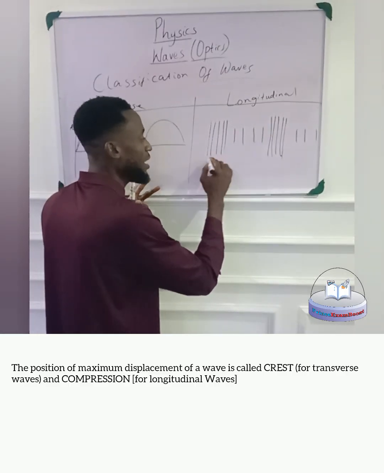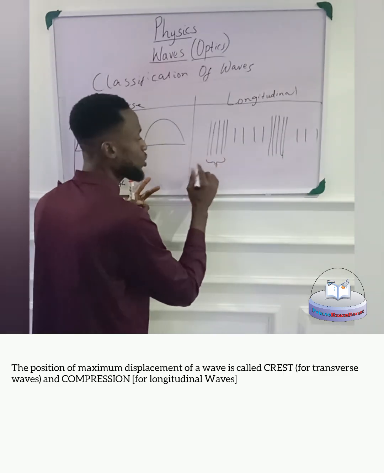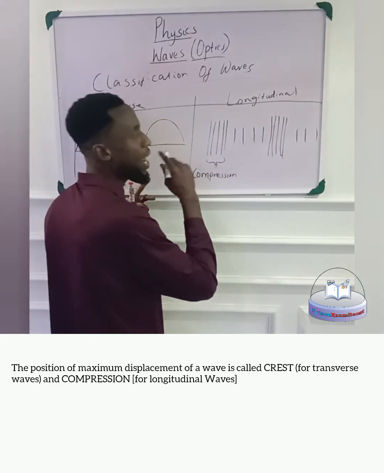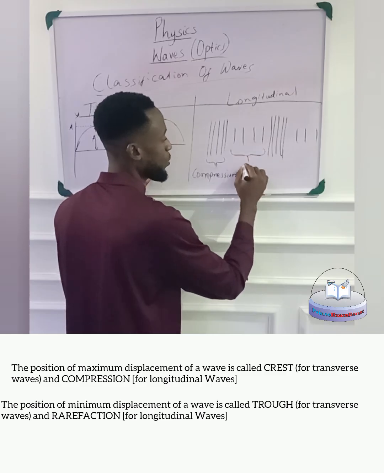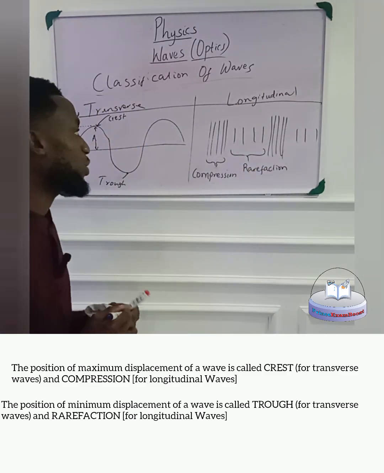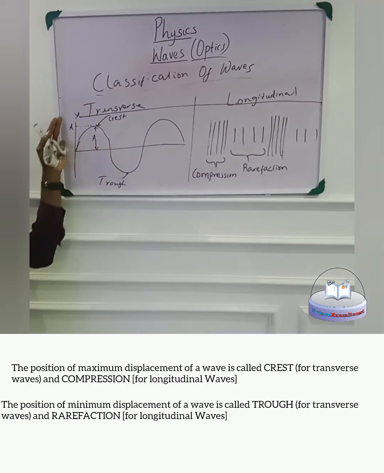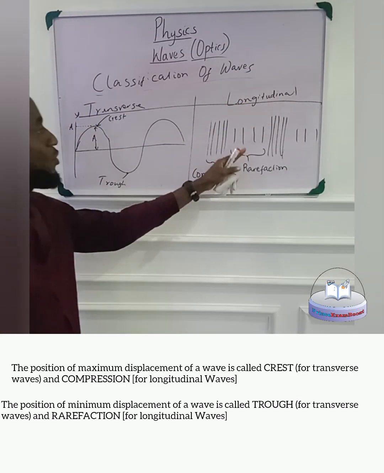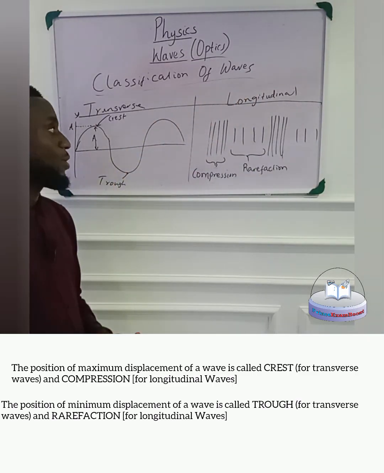This region is now called not crest anymore, but compression, while the areas where there were gaps and spaces is called the rarefaction. So compressions are for longitudinal waves as much as crest is for transverse waves, and rarefactions are for longitudinal waves as much as trough is for transverse wave.